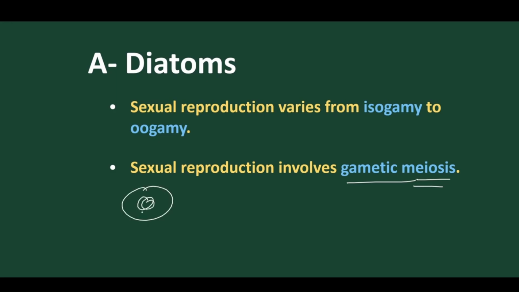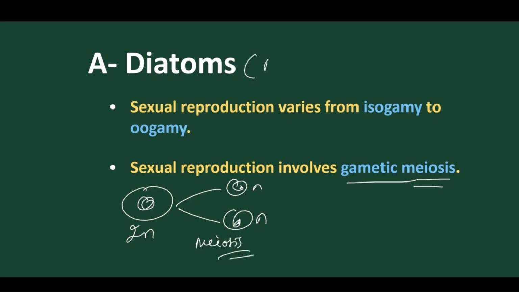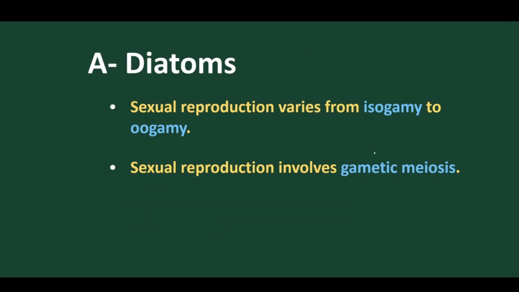Because the plant body we have discussed is 2n, it will produce gametes. To produce gametes, they undergo meiosis. So now we came to know that diatoms are diploid. As they are diploid, they go for what is called gametic meiosis, as we have already discussed.